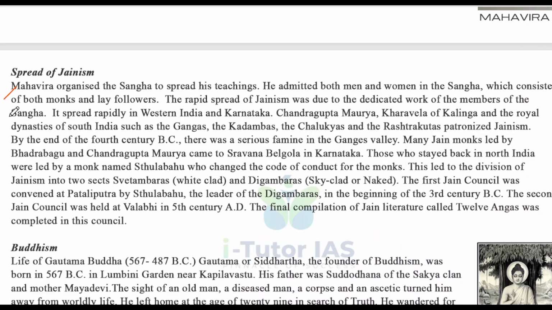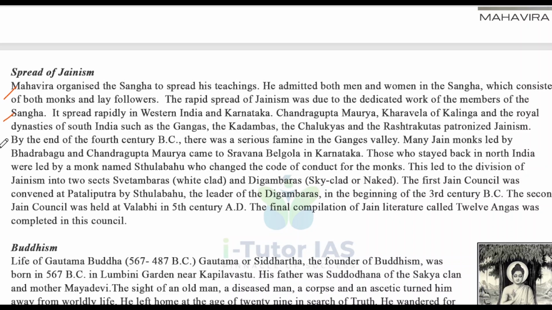And it spread rapidly in Western India and Karnataka. Chandragupta Maurya, Kharavela of Kalinga, and the royal dynasties of South India such as the Gangas, Kadambas, Chalukyas and Rashtrakutas patronized Jainism. We will discuss these dynasties later.